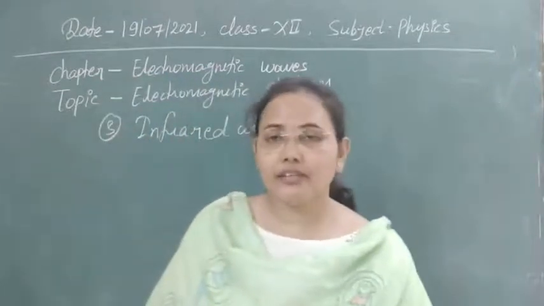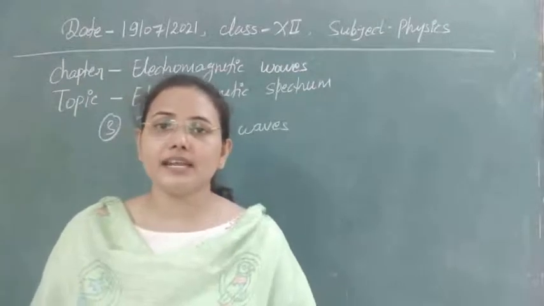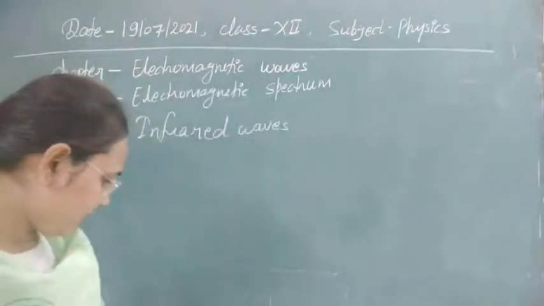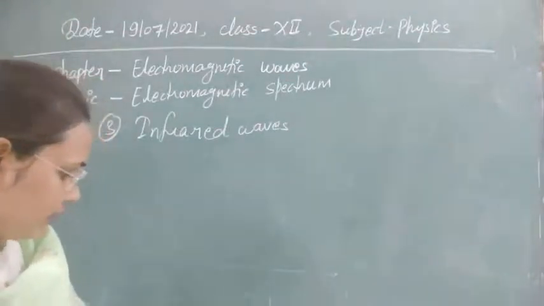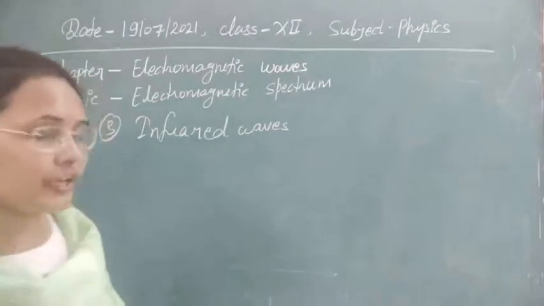Next, after the information about infrared, let's see what the frequency range and wavelength range are. For infrared radiation, the frequency range lies from 10 to the power 10 to 10 to the power 14 hertz. Sorry, this should be hertz. And the wavelength range is 10 to the power minus 3 to 10 to the power minus 5 meter.